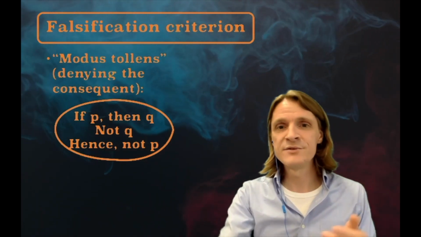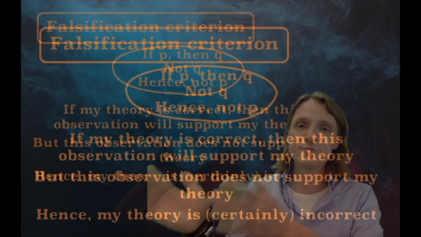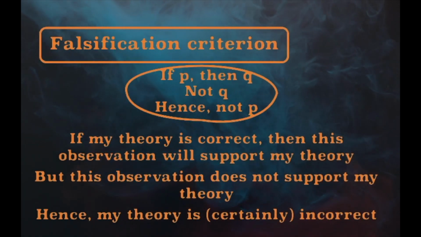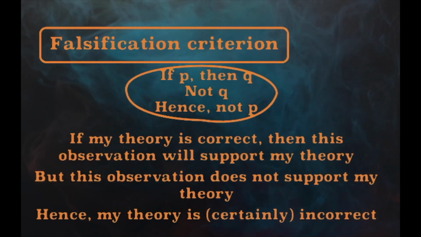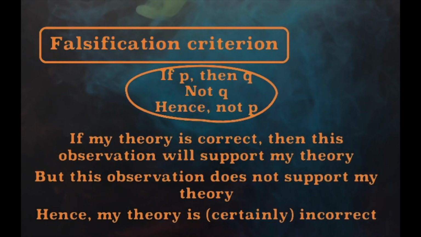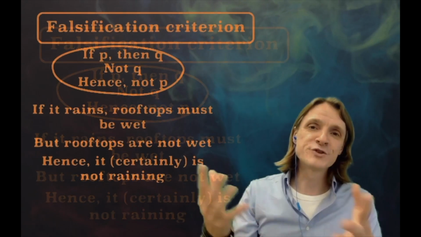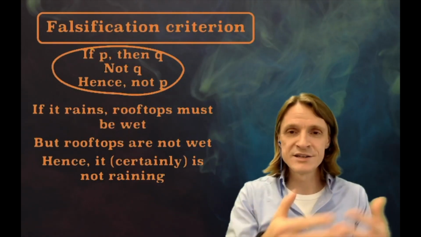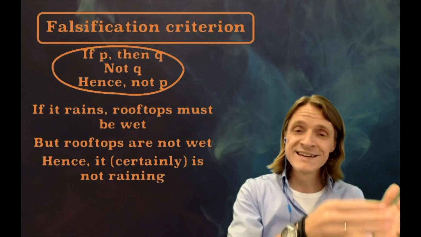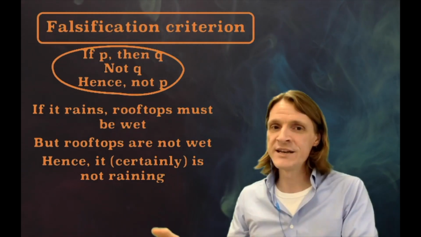For example, if my theory is correct, then this observation will support my theory. But this observation does not support my theory, not Q. Hence, my theory is certainly incorrect. Or, if it rains, rooftops must be wet. But I can observe that rooftops are not wet. Hence, it certainly is not raining.